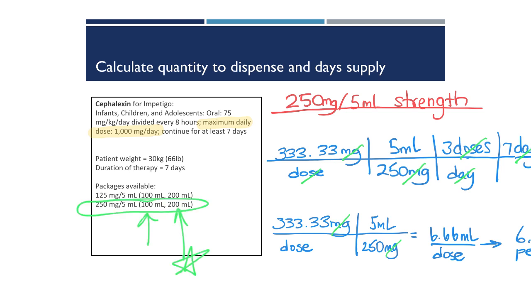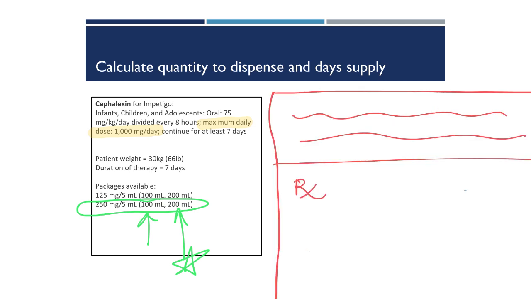Now you notice that higher strength has 2 volumes available, 100 milliliters and 200. So in this strength, 250 per 5, we can dispense the higher volume bottle, 200 milliliters. It will be a little bit over what the patient needs for the whole prescription, but not almost double like the last example. Now let's write our prescription.